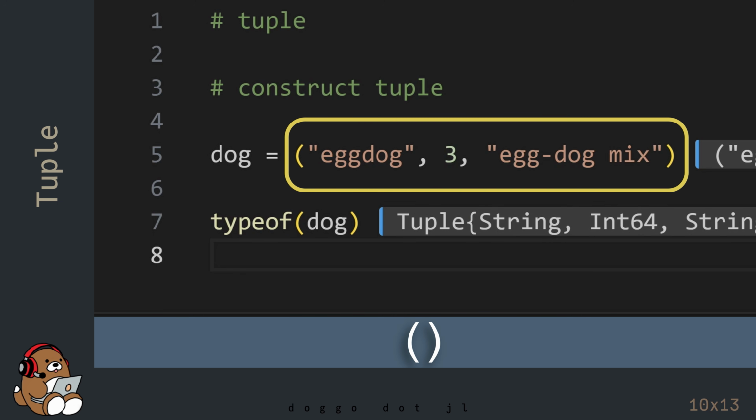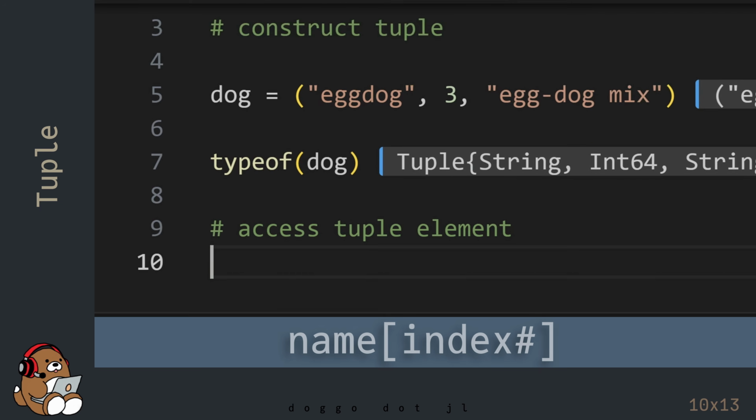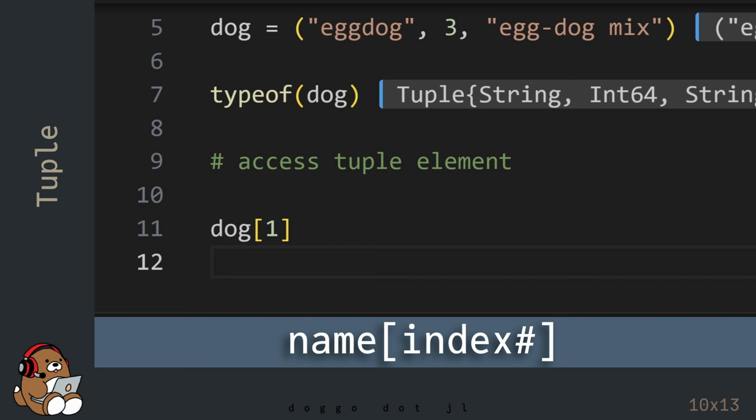So this is an example of a tuple with 3 elements of type string, int64, and string. Like an array, you can access an element in a tuple by using an index number.